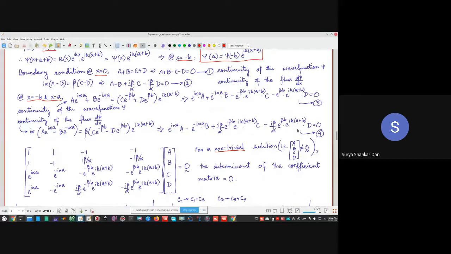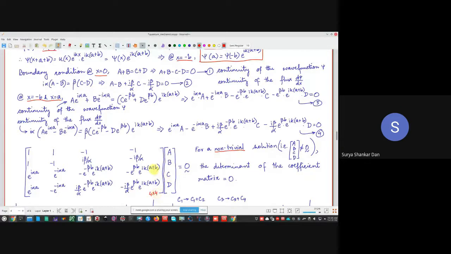So once you have got the 4 equations, what are we trying to do? We have written the 4 equations in the form of a matrix, where A, B, C, D are the unknowns. The coefficient matrix is this one. Now, for a non-trivial solution, what is the condition? In fact, this has to do with the rank of a matrix. The rank of a matrix is essentially the number of non-trivial solutions. So this is a 4 by 4 matrix, right?